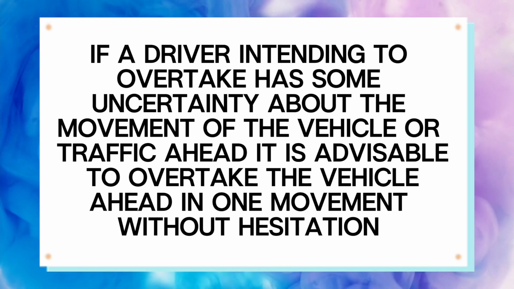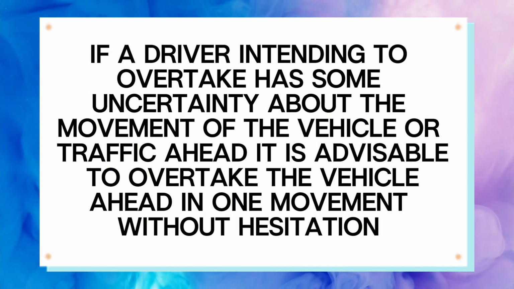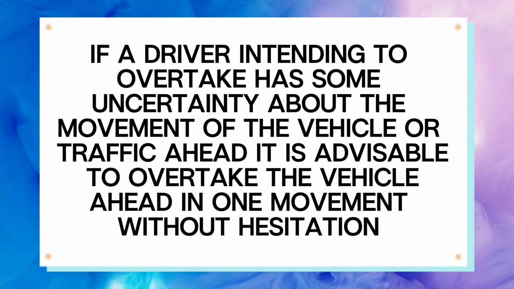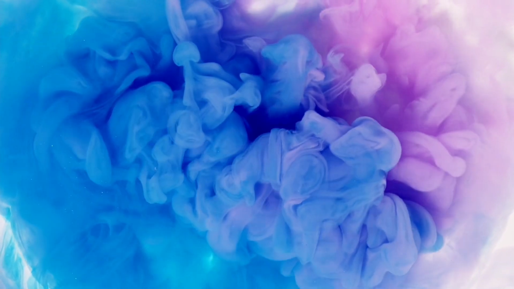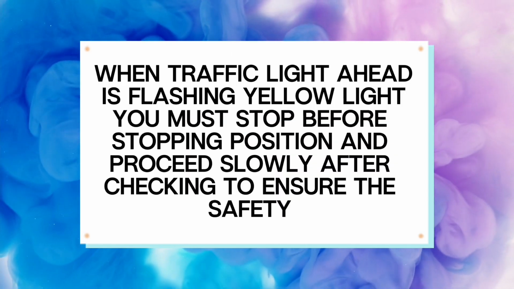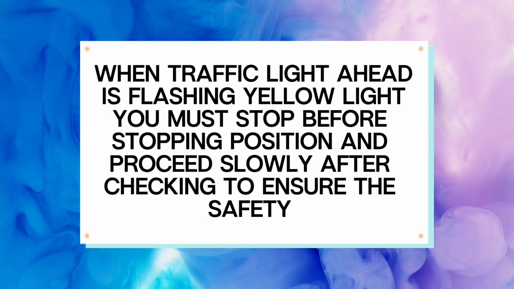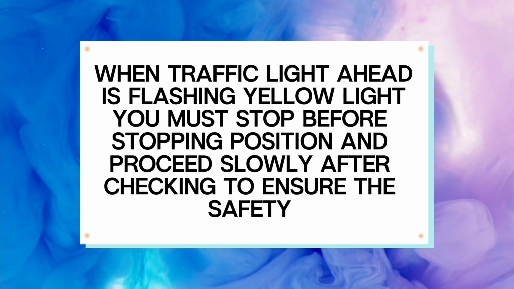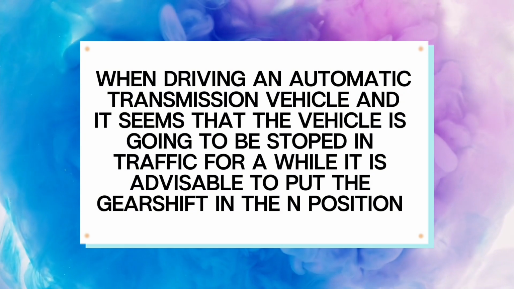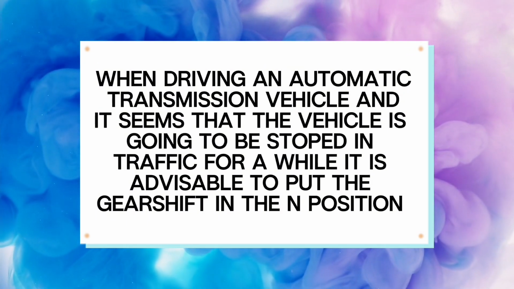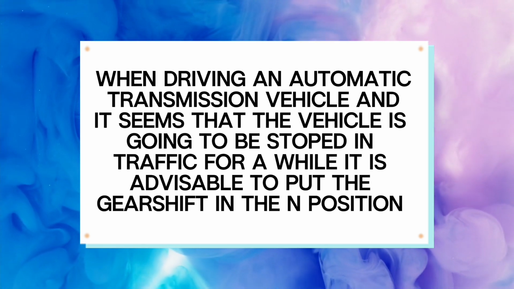False. If a driver intending to overtake has some uncertainty about the movement of the vehicle or traffic ahead, it is advisable to overtake the vehicle ahead in one movement without hesitation. False. When traffic light ahead is flashing yellow light, you must stop before stopping position and proceed slowly after checking to ensure the safety. False. When driving an automatic transmission vehicle and it seems that the vehicle is going to be stopped in traffic for a while, it is advisable to put the gear shift in the N position.